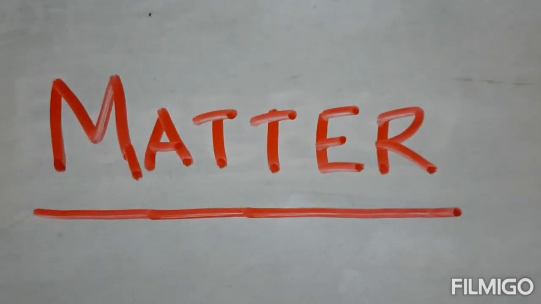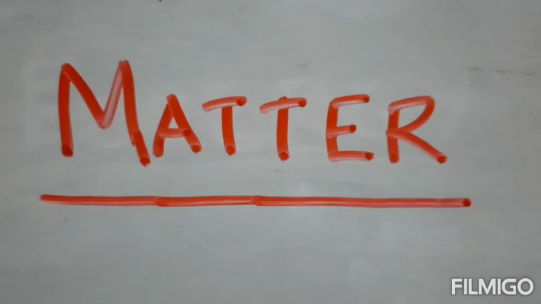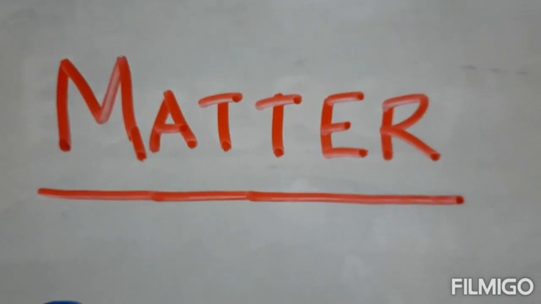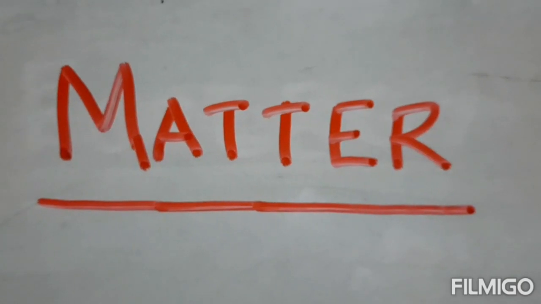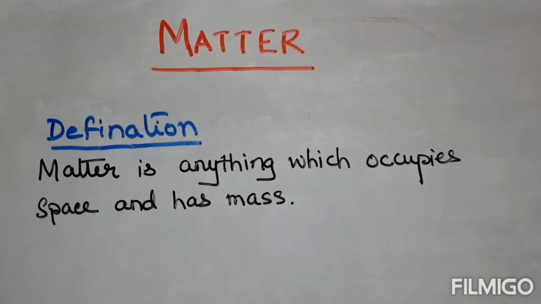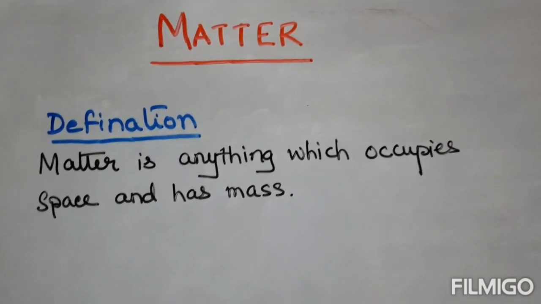Matter. Anything around us is matter. Things we see, touch, even the air around us is matter. The definition of matter is anything which occupies space and has mass.